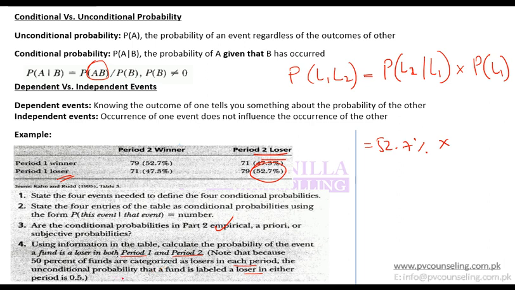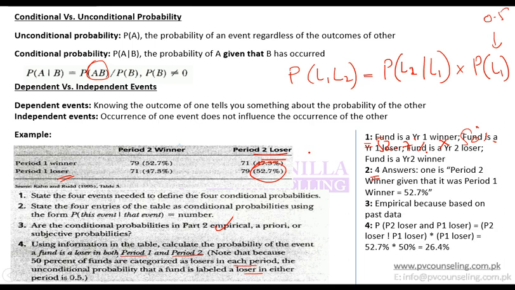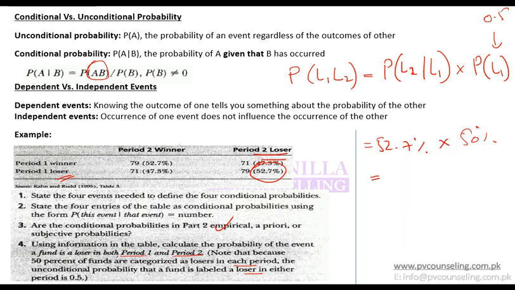So they have already provided the unconditional probability, which means 52.7% multiplied by 50% or 0.5. And when I multiply, I get 26.35%. So that should be the answer, 26.4%.